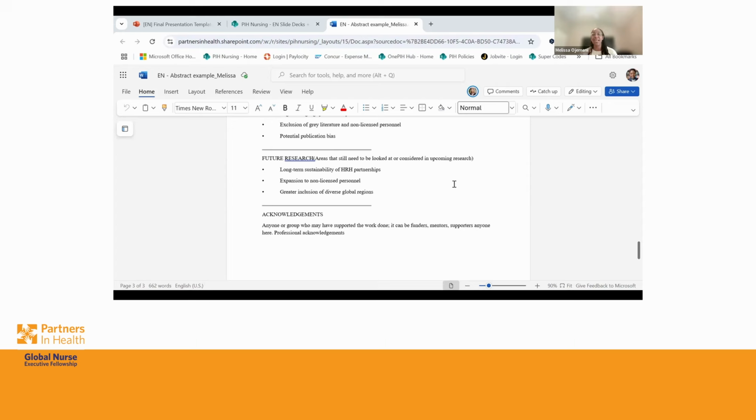And then last but not least is acknowledgments. As Katie mentioned, it's really giving a shout out to anyone or any group that may have supported the work that you're doing. It could be your funders, your colleagues, your mentors. But more often than not, it's professional acknowledgments. We all love our families, our spouses and our kids, but this is not the place to be putting that type of information. It's much more professionally aligned: professional colleagues, groups, organizations and things of that sort.